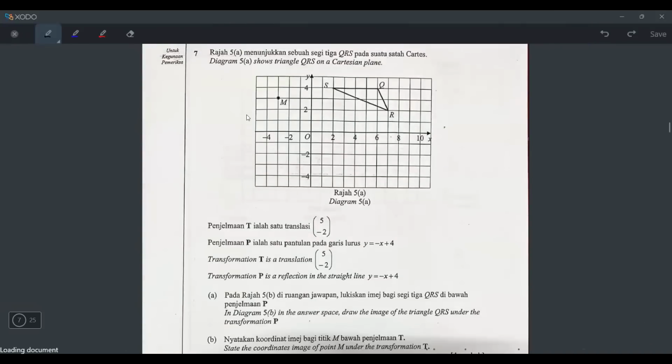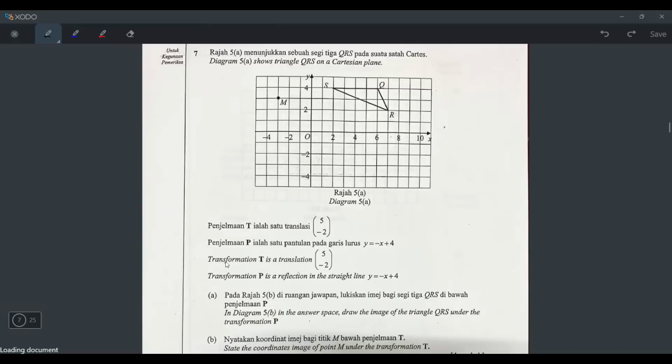Okay, number 7. This is obviously transformation. Okay, this is a Form 5 chapter. Okay, let's read. Diagram 5A shows triangle QRS. QRS is drawn here already on a Cartesian plane. And then they say there's also a point M here, right? The location is negative 3, 3.